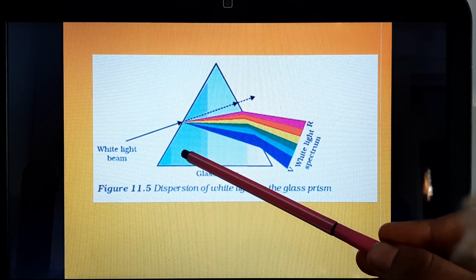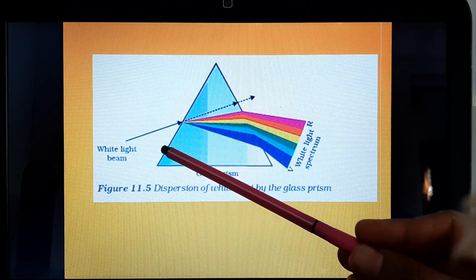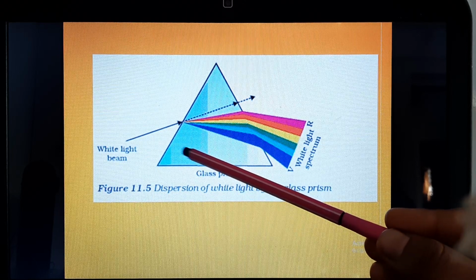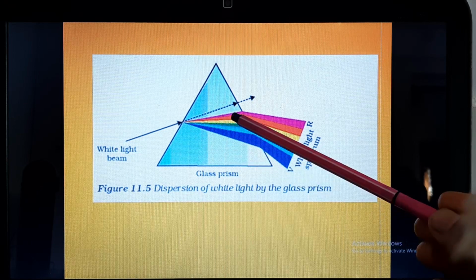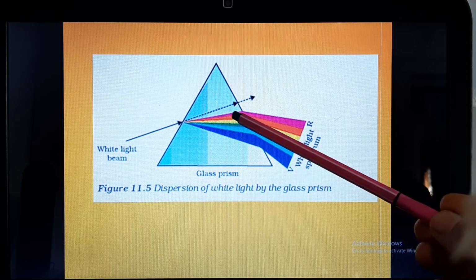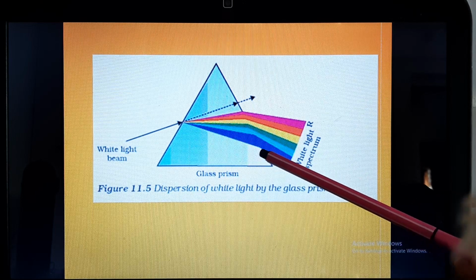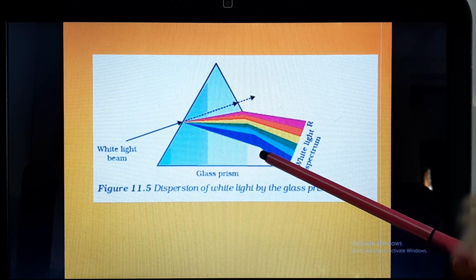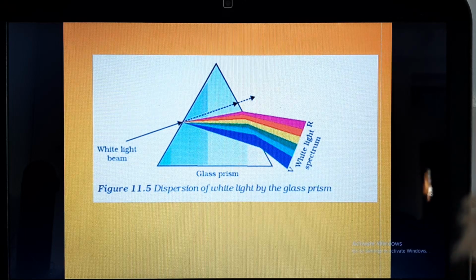Now again, because the medium has been changed, the white light, which contains 7 colors, which were moving with the same speed in the white light, now these colors will travel with different speeds. So red color will travel fastest, so there will be least bending and the wavelength will be largest, whereas the violet color will travel with the slowest speed out of all 7 colors. So it will bend more, and the wavelength will be shorter.